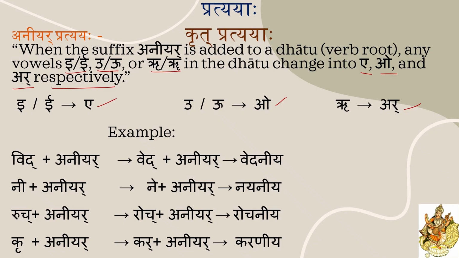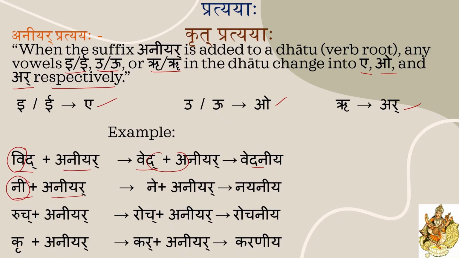Here if you see the example, it will be more clear. Here the dhatu vid has aniyar pratyay. Here i is in the penultimate position of the dhatu, so this i will change into e: ved. Ved plus aniyar, ved plus a, Vedaniya. Next one, ni plus aniyar. Here at the end of the dhatu, i is there.